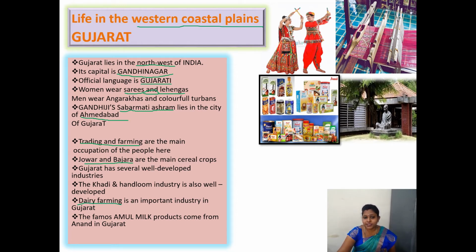And you all know students, the famous Amul milk products come from Anand in Gujarat. Here you can see, you might have eaten that Amul milk, curd, butter, milk powder, right students? So that product is produced in Gujarat.